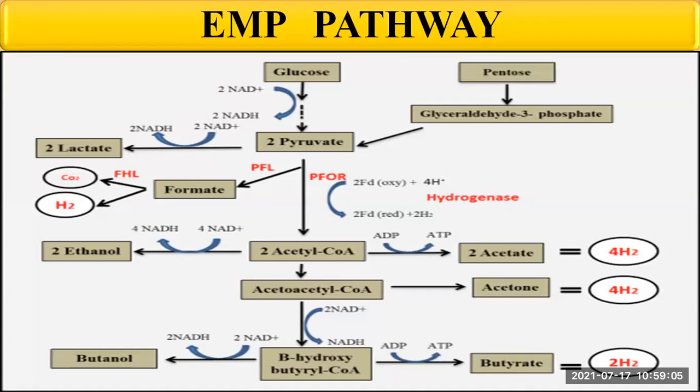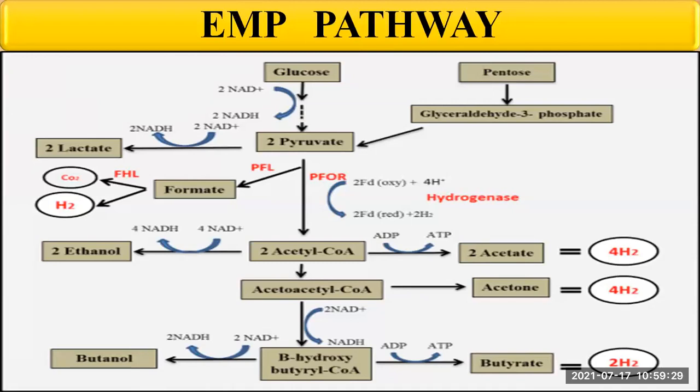What happens here in the EMP pathway? The glucose gets metabolized and converted into pyruvate, and finally there is the release of ATP and NADH molecules. The EMP pathway is the most common and well-known type of sugar degradation.